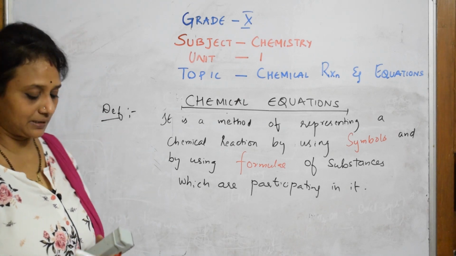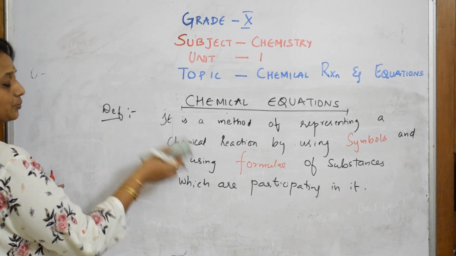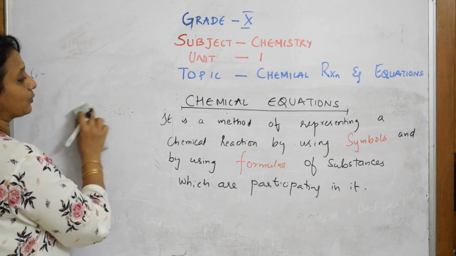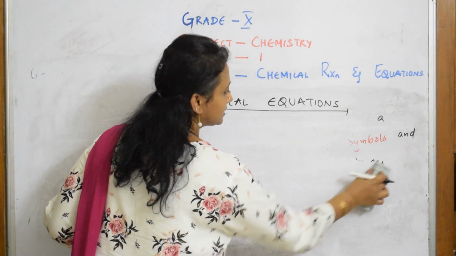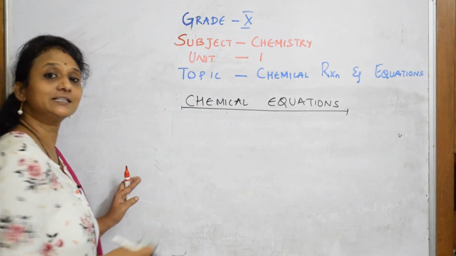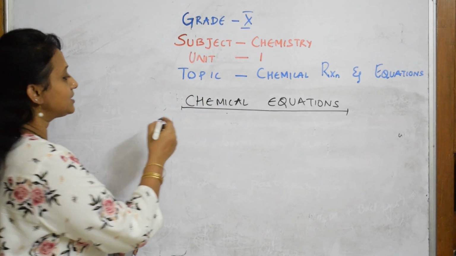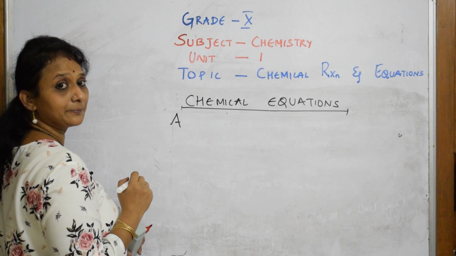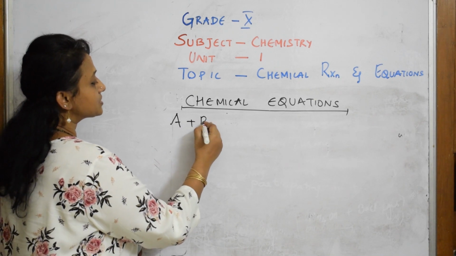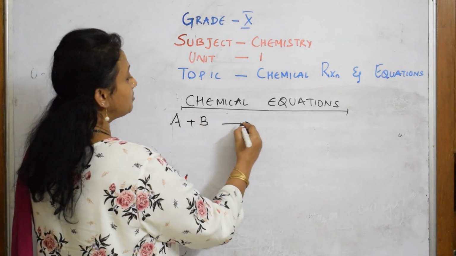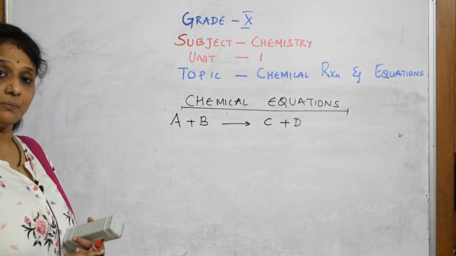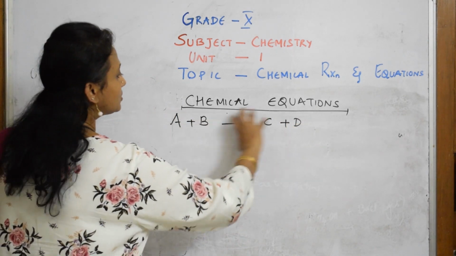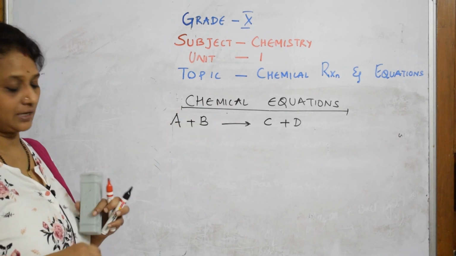Let us take an example. Hope you have noted it. Before going to the reactant, let us go with the basic thing. Suppose there is a substance A. It's combining with a substance B. It's going to form a substance C and a substance D. So a chemical equation is basically denoted or represented in this way.